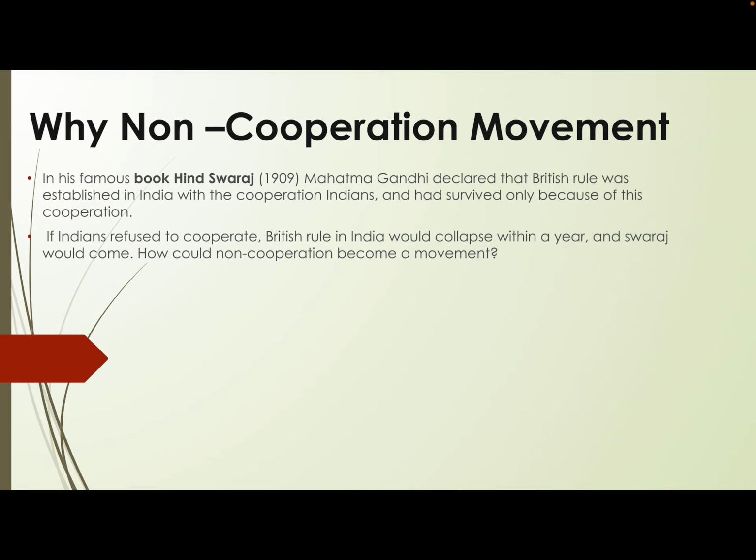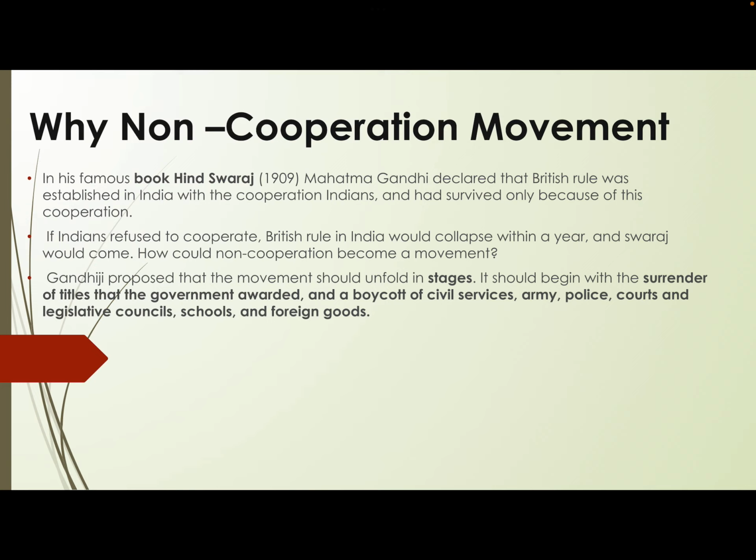But he was thinking about how non-cooperation could become a movement. If you talk about a movement, it has to be followed by a large number of people, the ideology has to be accepted by the people throughout, and the practices and goals of the movement have to be very clear to the participants. So let us talk about how non-cooperation was to turn into a movement. Gandhiji proposed that the movement should unfold in stages, step by step.